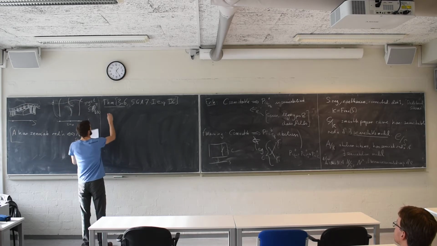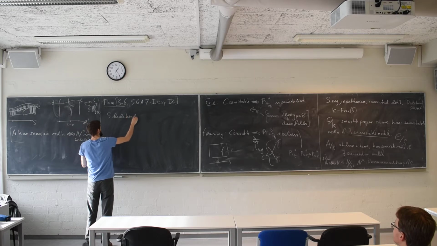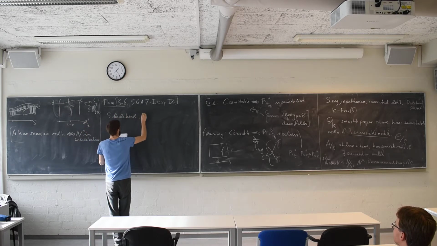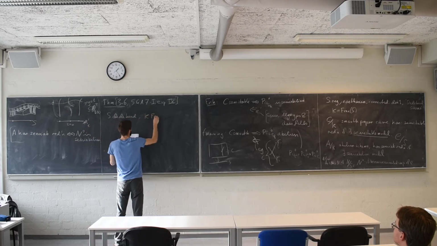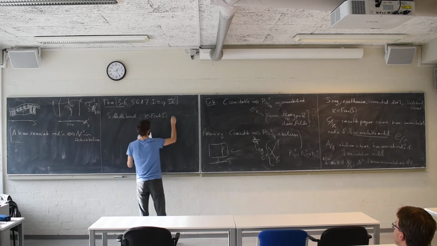So S is Dedekind, which I've already capitalized, and K is its fraction field. Now I'm doing the thing where I write out all the assumptions again because it's the main theorem.